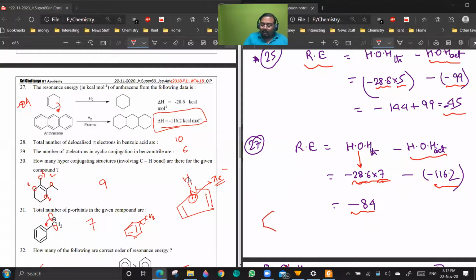This is the theoretical structure of benzene, and this is the actual structure of benzene. If I know for 1, I can calculate for 3. Yes or no?